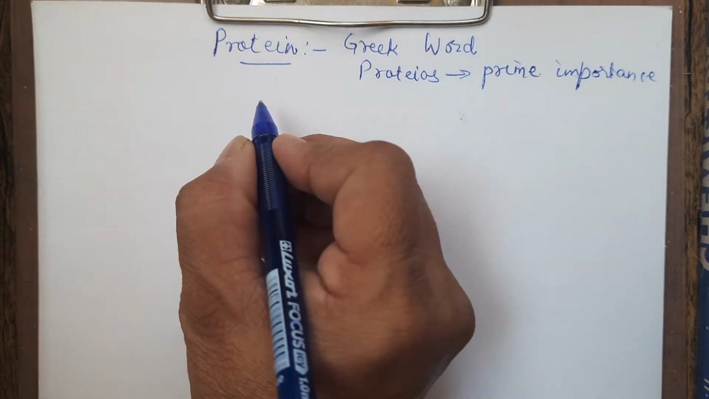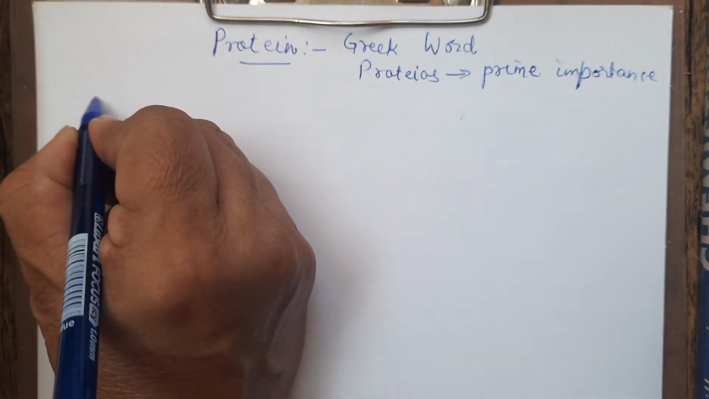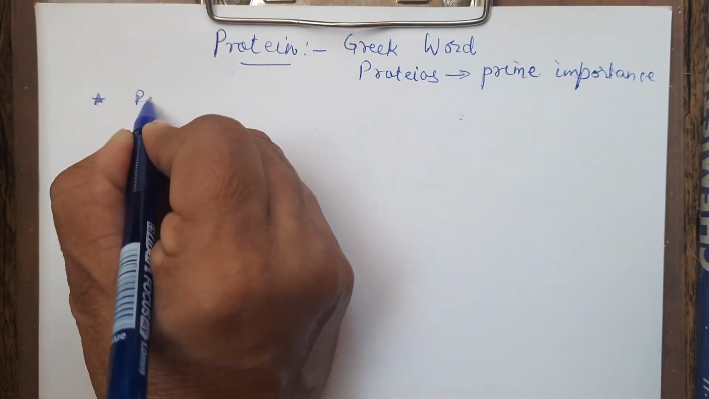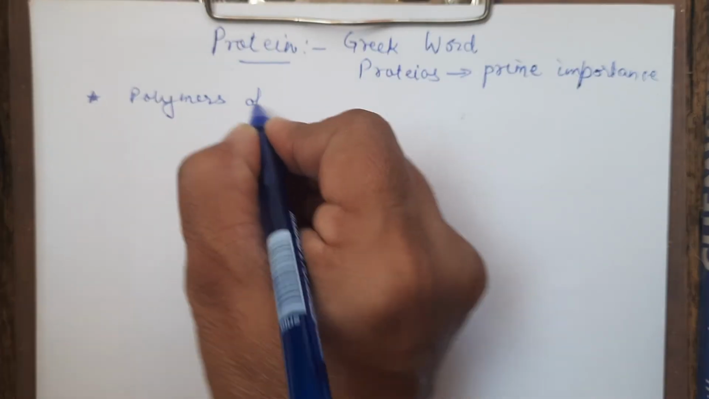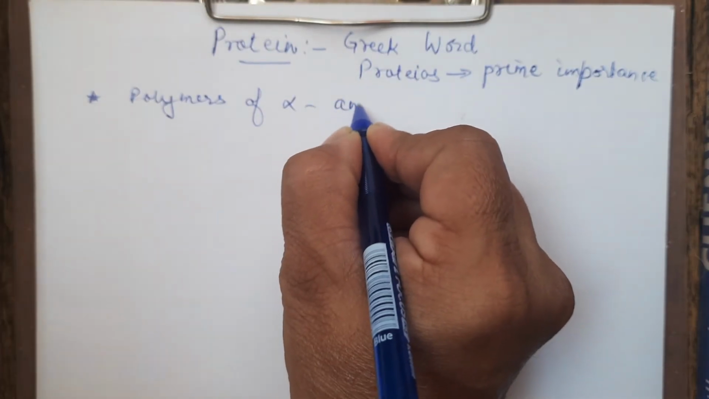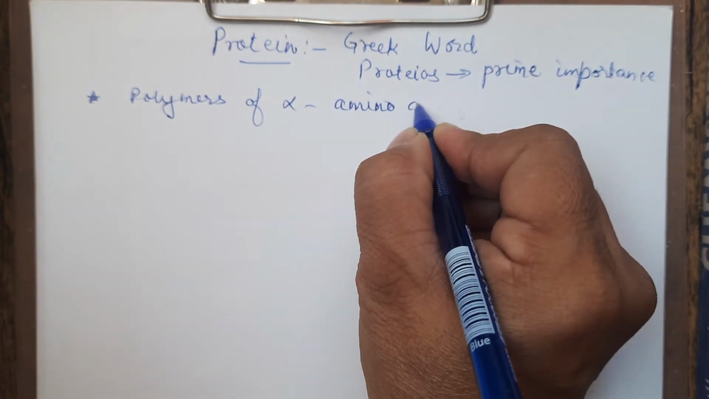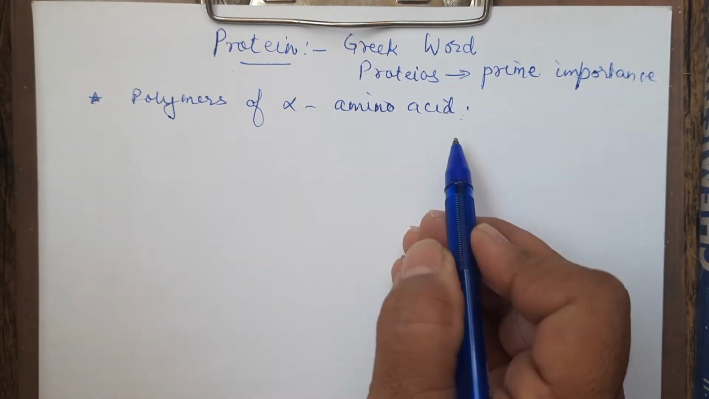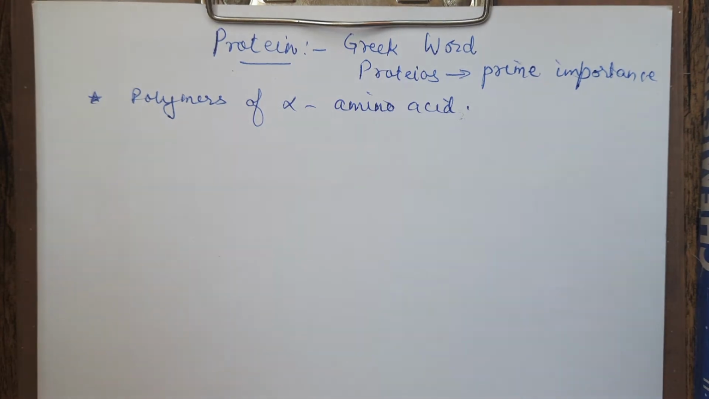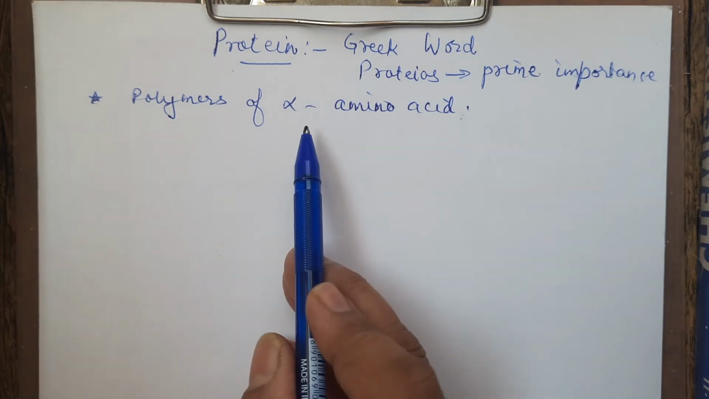Now all the proteins are polymers of alpha amino acid. You might be thinking protein means you're talking about biology. No, there is a lot of chemistry involved in it. These are polymers of alpha amino acid.